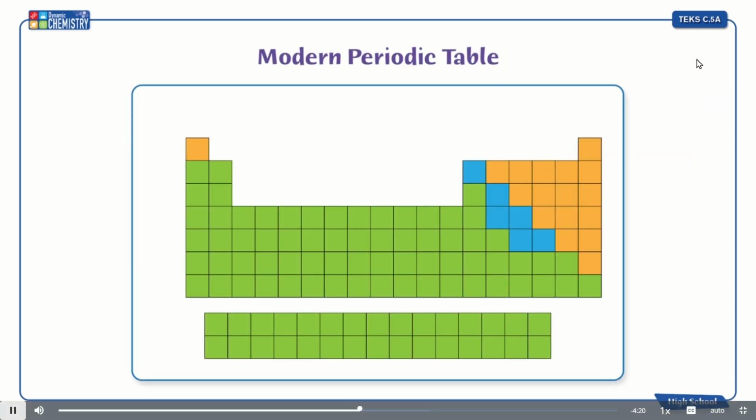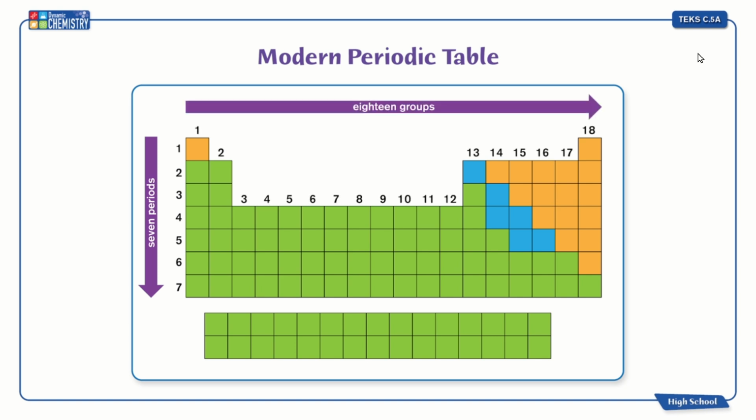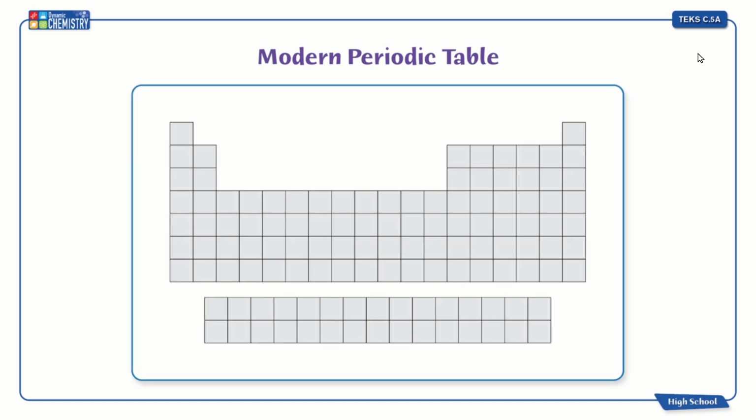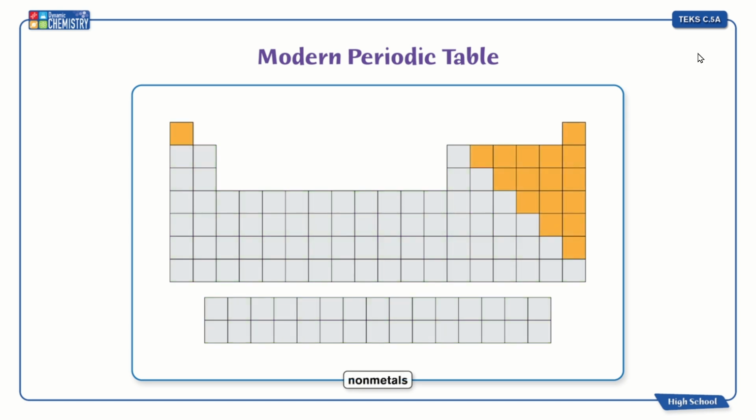The modern periodic table contains 118 elements organized by increasing atomic number into 7 periods or horizontal rows and 18 groups or vertical columns. Elements can be classified into 3 broad categories based on their physical properties. Metals comprise the majority of elements and are located on the left side of the periodic table. Nonmetals are located on the right side of the periodic table, with the exception of hydrogen. Metalloids are found between metals and nonmetals on the periodic table.